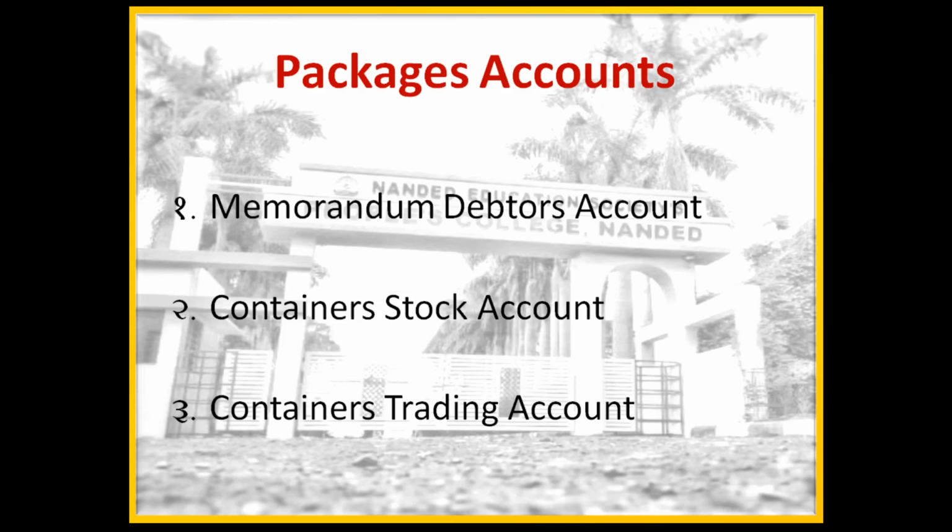The balancing figure on the credit side represents containers retained, also called sold. This is an important finding because the entire solution depends upon it.